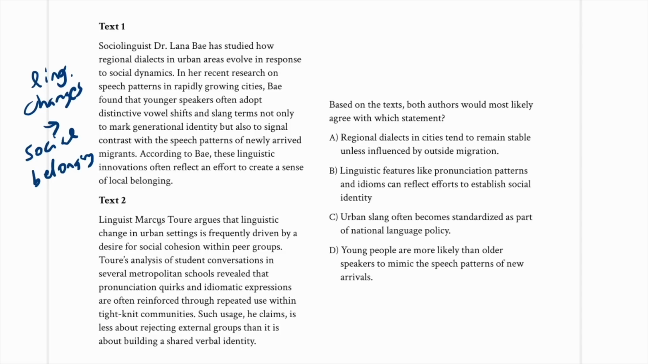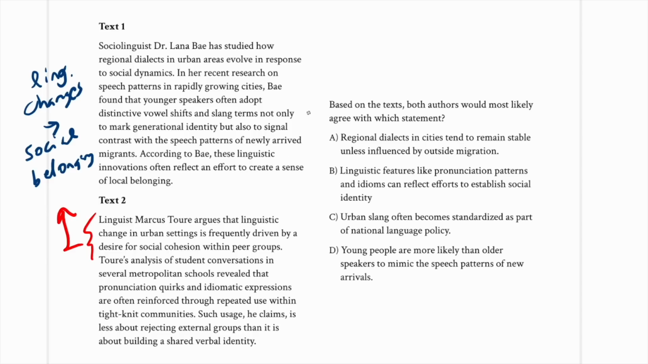So linguist Marcus Toure argues that linguistic change in urban settings is frequently driven by a desire for social cohesion within peer groups. Well, that's a pretty good match already. So that's something that they agree on, but let's continue here. His analysis of student conversations in several metropolitan schools revealed that pronunciation quirks and idiomatic expressions are often reinforced through repeated use within tight-knit communities. Such use, he claims, is less about rejecting external groups than it is about building a shared verbal identity.